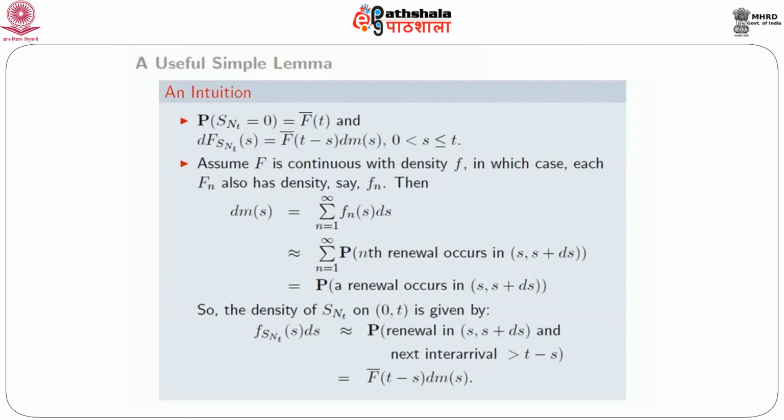So the density of S_N(t) on the open interval 0 to t is given by f of S_N(t) at s, equal to, or approximately equal to, the probability of a renewal in s to s plus ds, and the next interarrival is greater than t minus s, which is exactly F bar of t minus s, dm(s). So this is just an intuition for this.